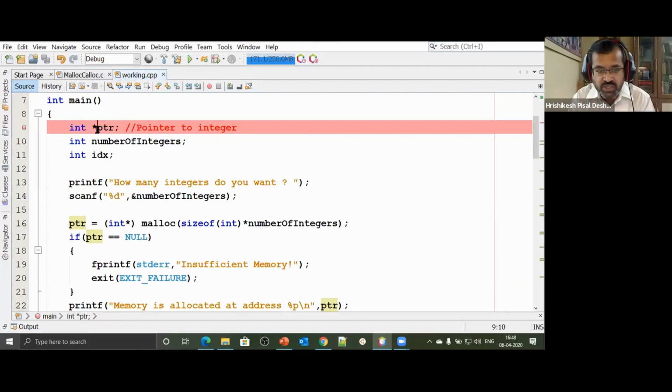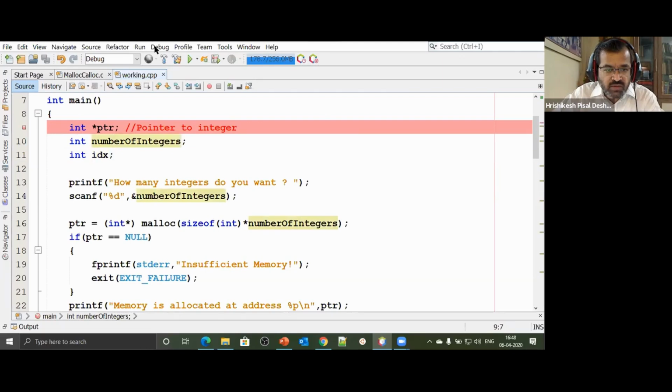We will start with some library functions, and this is the activation record. So this pointer, this number of integers, this variable idx, all of them are stored on the activation record of that particular function. The moment you give a call to a function, that frame is loaded on the stack. And inside that frame, you have all the local variables, the return address, the return value, things that we do not even know. That's a working area for that particular function. That has been allocated memory. So this pointer has been created. It's a pointer to an integer.